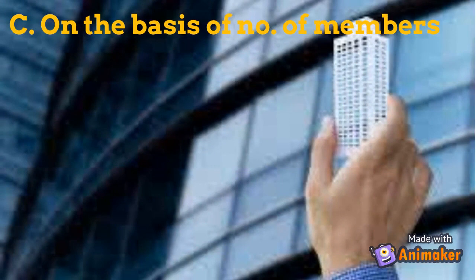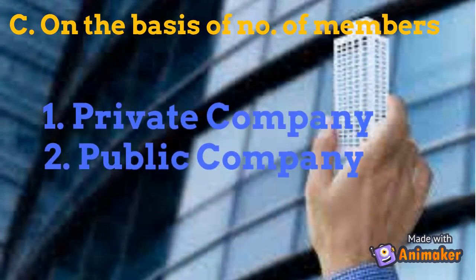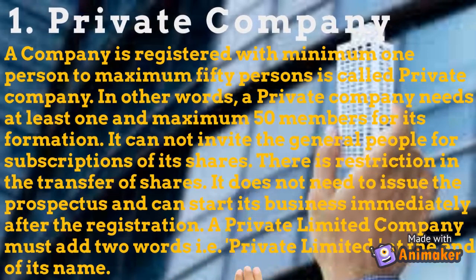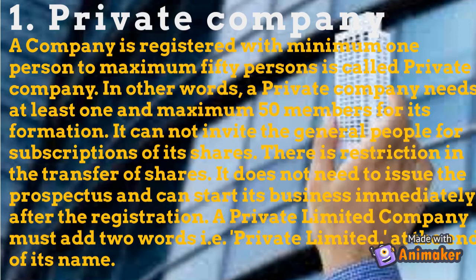There are two types of company on the basis of number of members. They are private company and public company. Private company: a company registered with minimum 1 person to maximum 50 persons is called private company. In other words, a private company needs at least 1 and maximum 50 members for its formation. It cannot invite the general people for subscription of its shares. There is restriction in the transfer of shares. It does not need to issue the prospectus and can start its business immediately after the registration. A private limited company must add 2 words, that is private limited, at the end of its name.